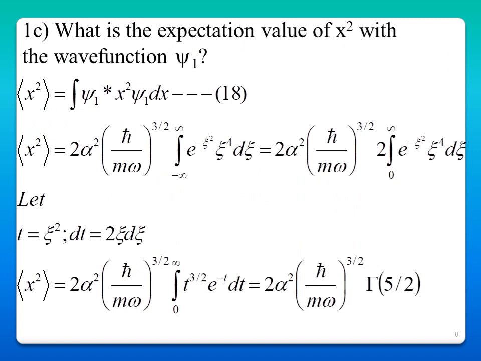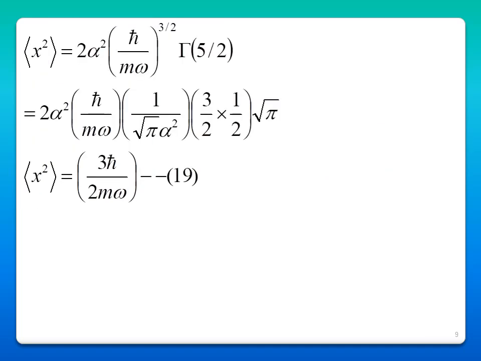Similarly, you have to do it for psi 1, and you are representing first in terms of psi, and then you are taking t is equal to psi squared. And here in this case, you are getting 2 alpha squared h cross by m omega whole power 3 by 2 gamma of 5 by 2. So gamma of 5 by 2, we can write as 3 by 2 into 5 by 2 into square root of pi. So the expectation value of x squared is 3h cross by 2m omega.